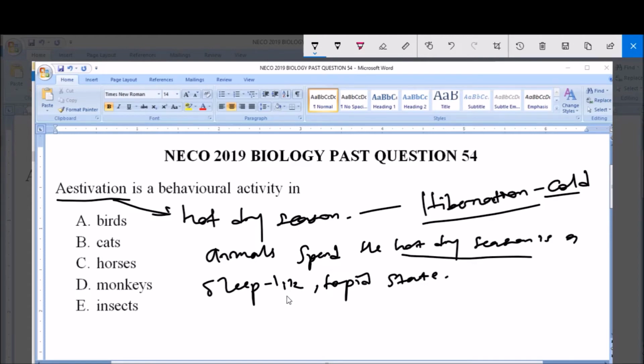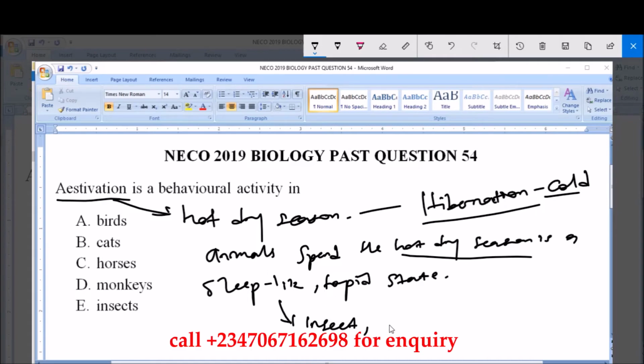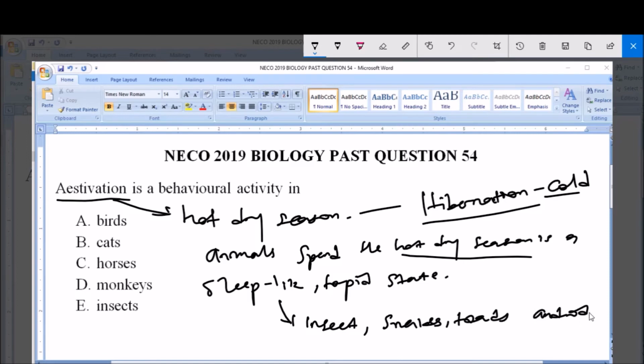And aestivation is mostly a behavioral activity of insects, snakes, toads, and rodents. So they go into a sleep-like state or torpid state or inactive state during hot dry season. Now from the options here, we see that option E, insect, is part of the organisms I listed that undergo aestivation. So the answer to this question is insect. The insect is an animal or organism that undergoes aestivation during hot dry season.